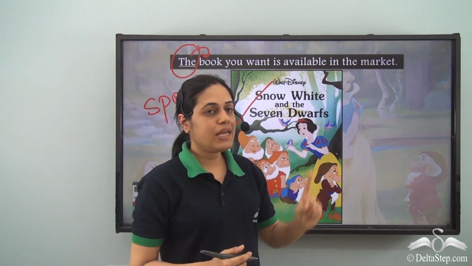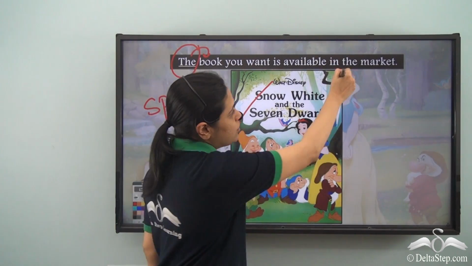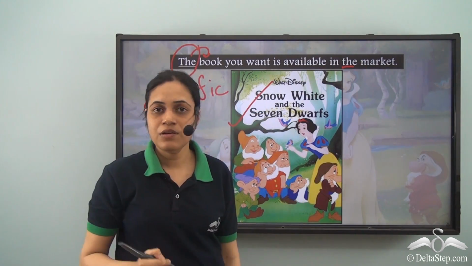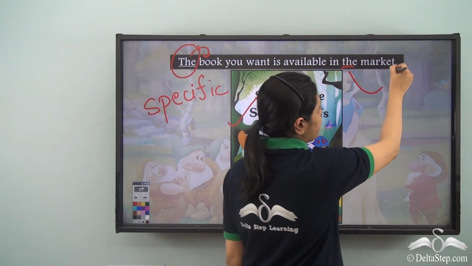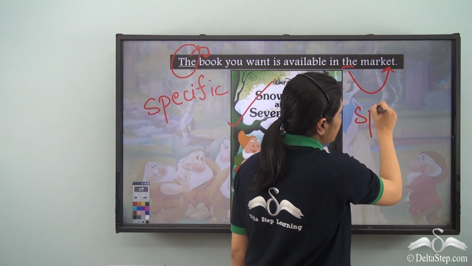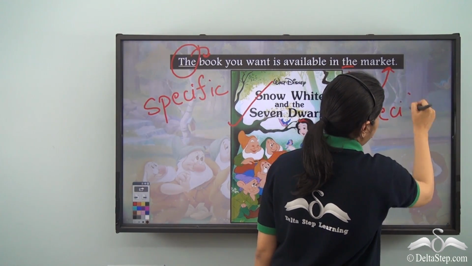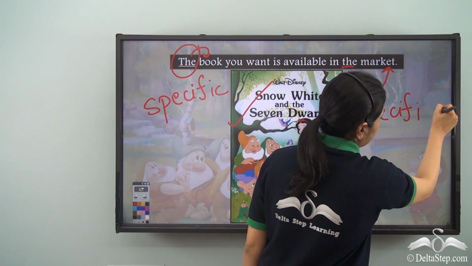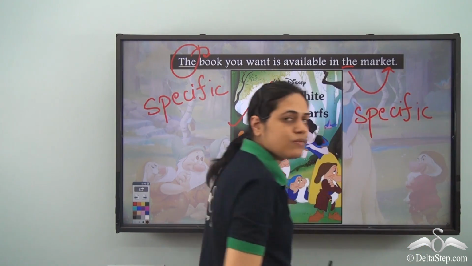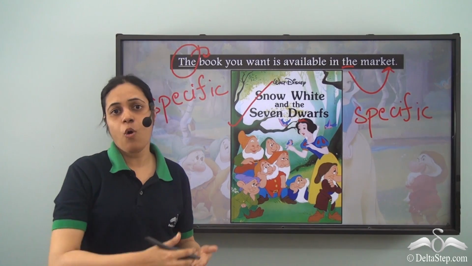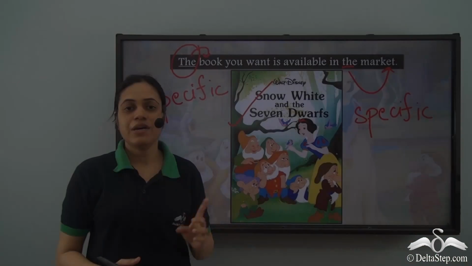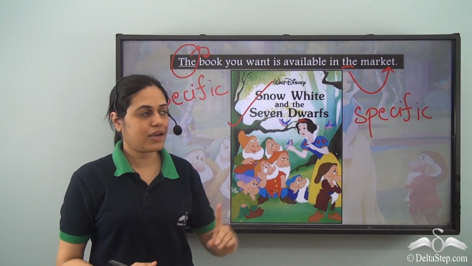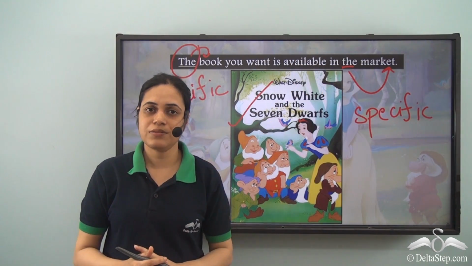Is available in the market. So we have the once again. Once again it means we are talking about a specific market, not just any market. It is not available in all the markets or any market. It is available in a specific market. That is, the market.